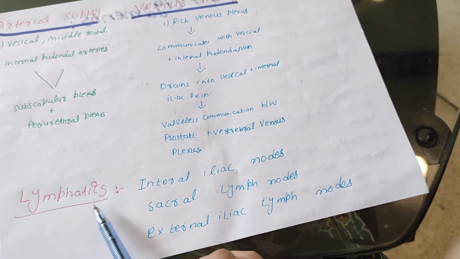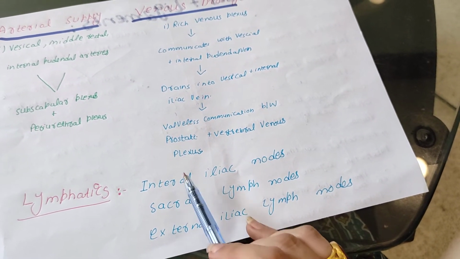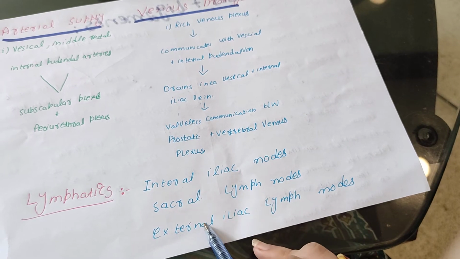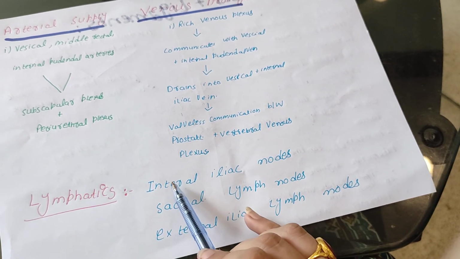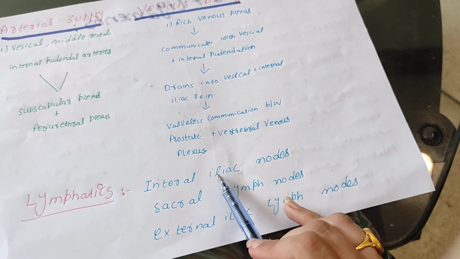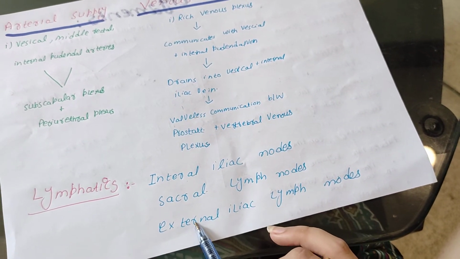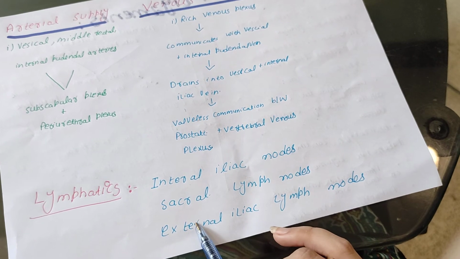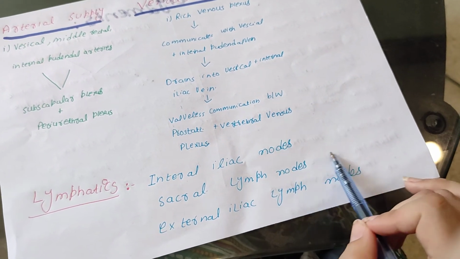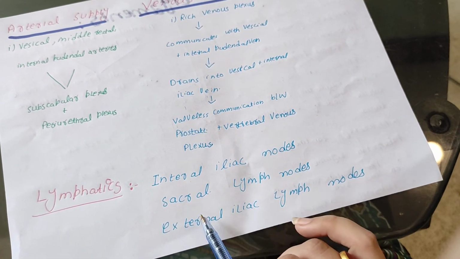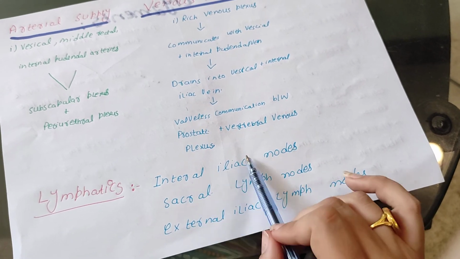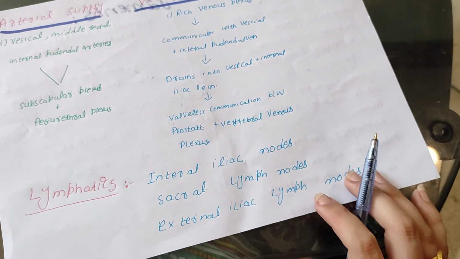Then we have the lymphatics. There are three nodes. Two are the main, and one is the partial lymphatic drainage. So the main lymph goes into the internal iliac and sacral lymph nodes, while the partial lymph drainage of the prostate goes into the external iliac lymph nodes. But remember all of them, right? Internal iliac, sacral, and external iliac lymph nodes.